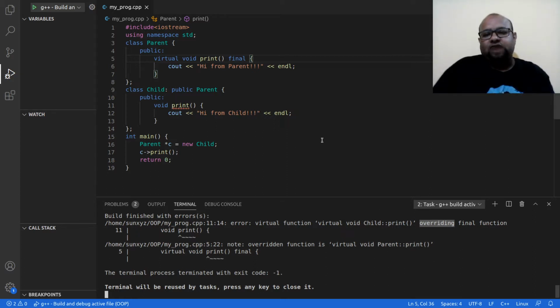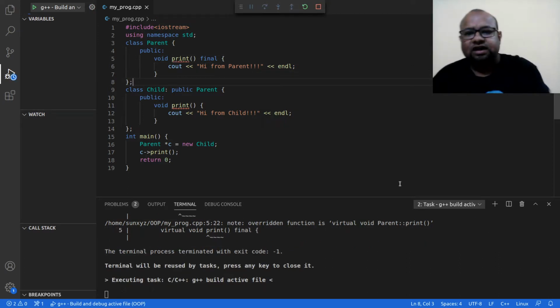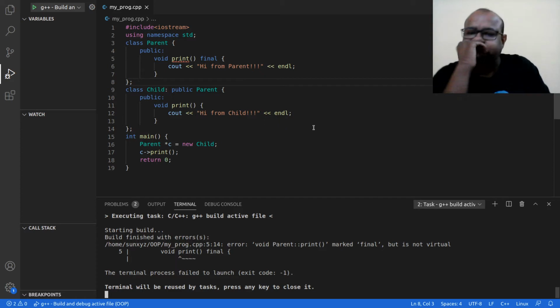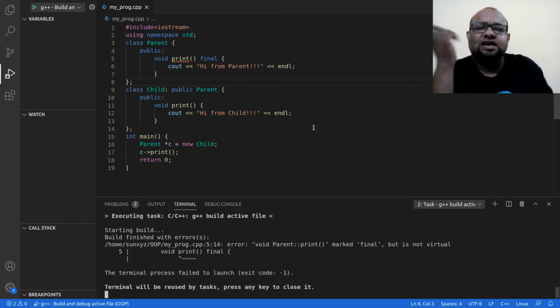Now final works with virtual functions. If I remove this virtual, then I will have a different error, in that this print method is marked as final, but it is not virtual. So yeah, this is what it is. If I need a method of a class to be final, then first I have to make that method virtual, and then I use this final keyword.